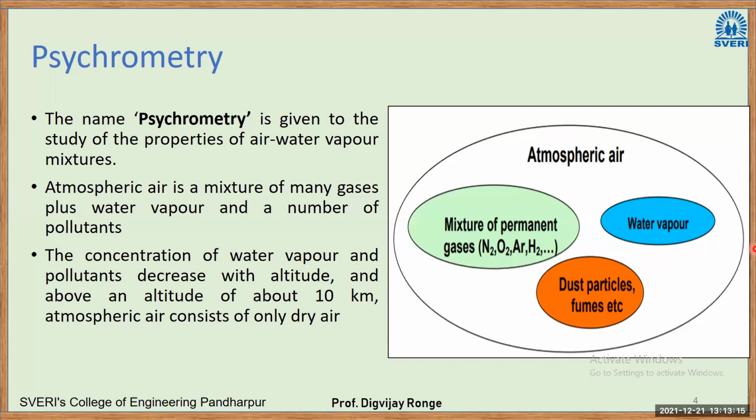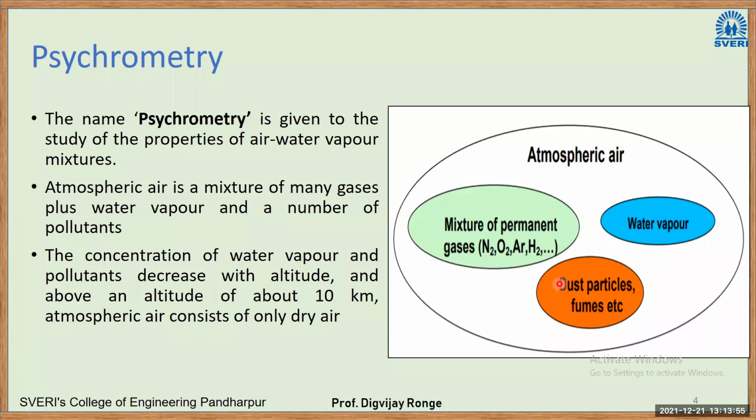This is a big domain of atmospheric air. Those who were absent in the last lecture should pay their utmost attention. Then we have a mixture of gases. We already know air contains oxygen, nitrogen, carbon dioxide, argon, etc. Then we have water particles. From where do we get water vapor? There is a process of evaporation. We have oceans, rivers. From their surface, water gets evaporated. It goes into the higher levels of the atmosphere. There it gets condensed, and then we get rain. That way the water cycle is repeated in nature.